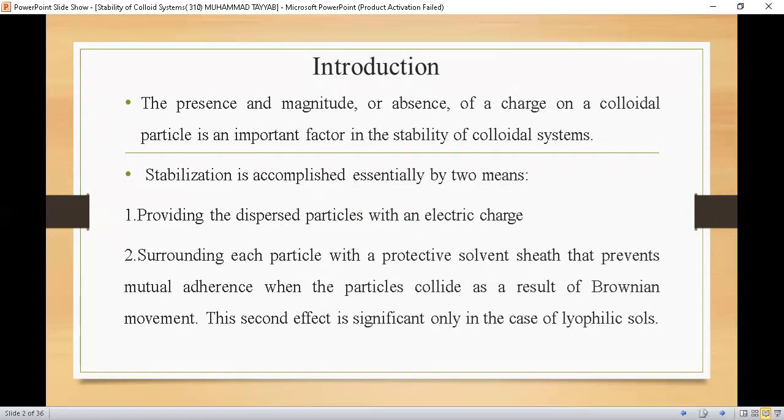So stabilization is accomplished essentially by two means: providing the dispersed particles with an electric charge, and second, surrounding each particle with a protective solvent sheet that prevents mutual adherence when the particles collide as a result of Brownian movement. As we have discussed, the second effect is significant only in the case of lyophilic colloids or solutions.